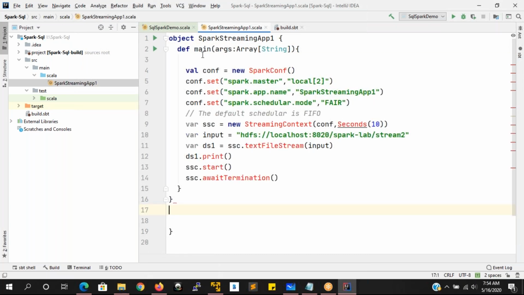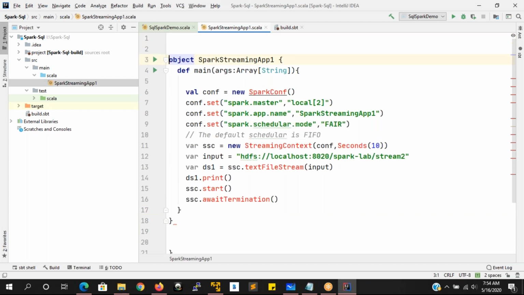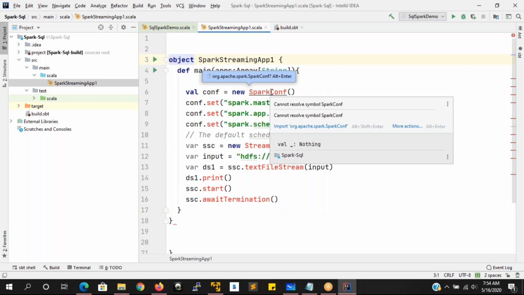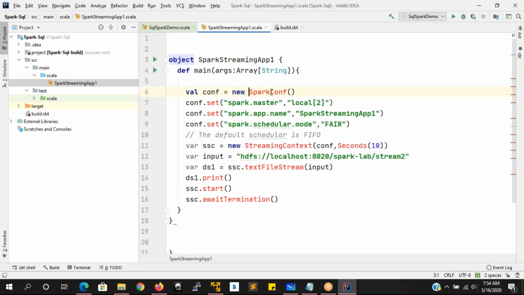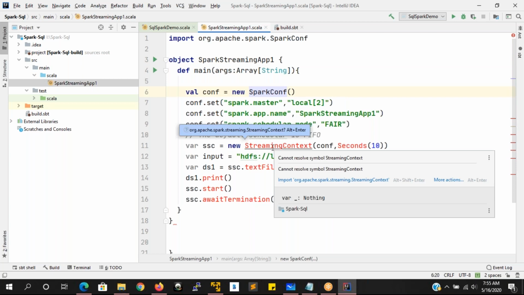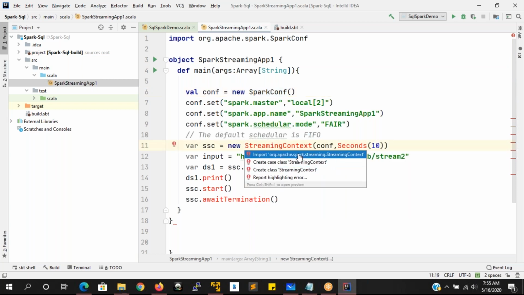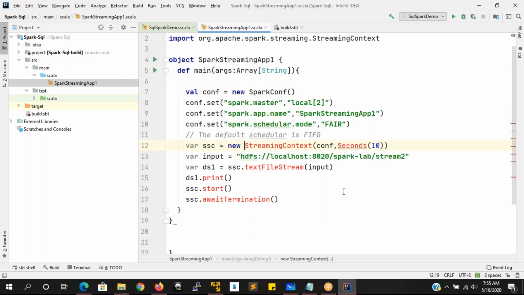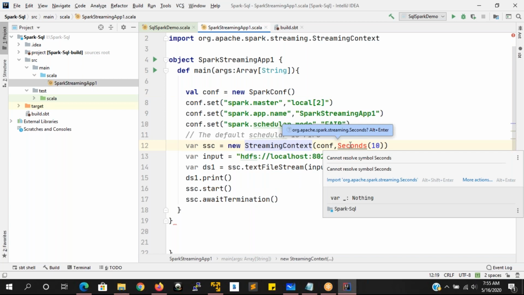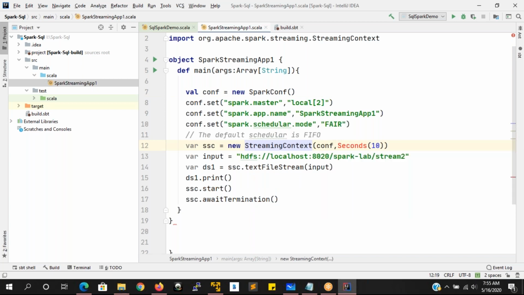Here, what is going to happen? This will give some errors because Spark can't be resolved. So here, Alt plus Enter, and then it is going to show you from where you can import. This is also Alt plus Enter, then it will give you from where you can import. And this is also Alt plus Enter, import from here. So now it is working fine.